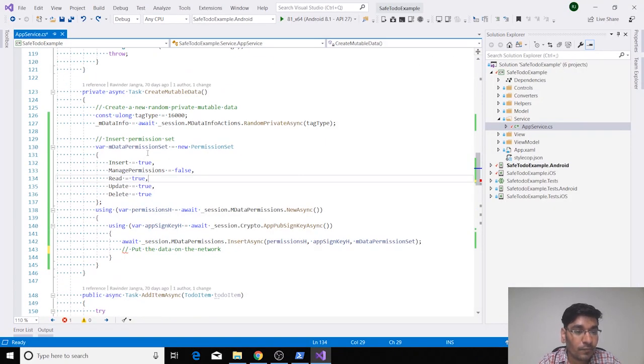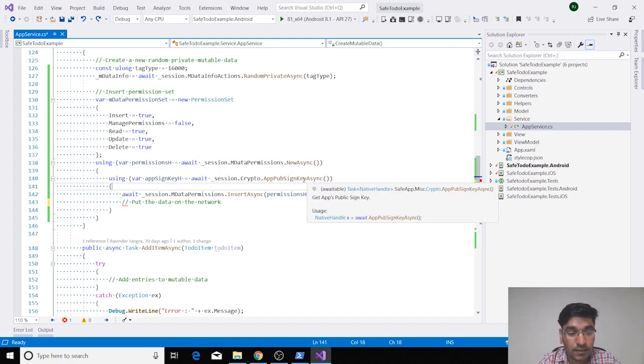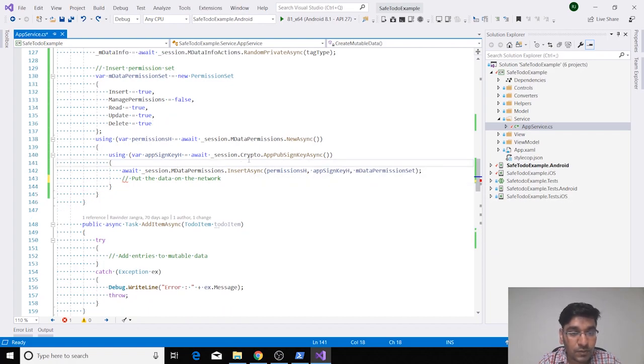You can see we are creating a mutable data permission set, where we are specifying that we are allowing a user to insert, read, update, and delete the data. For that, we will be creating a permission handle, and we will be getting the keys using crypto app public sign key. Basically, these are the public signing keys for this application, and we will be associating this permission set with this public key. To associate it with the public sign key, we are doing mdata permission insert async, and we are associating this permission handle with the public sign key handle and the permission set.